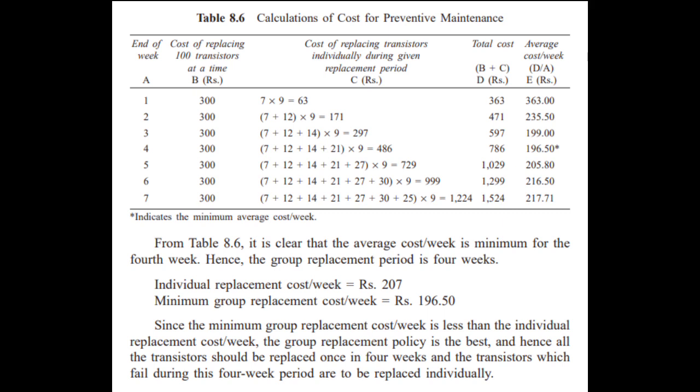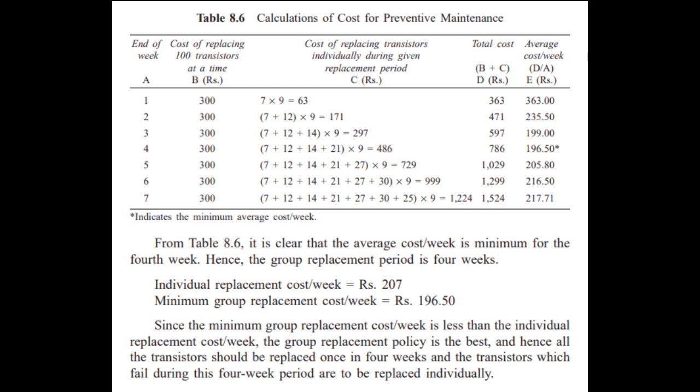So from table 8.6, we can see right away that the minimum average cost per week is in the 4th week, because that is the lowest, 196.50. Hence, the group replacement period is 4 weeks. So the individual replacement cost per week, our answer earlier, is rupees 207.